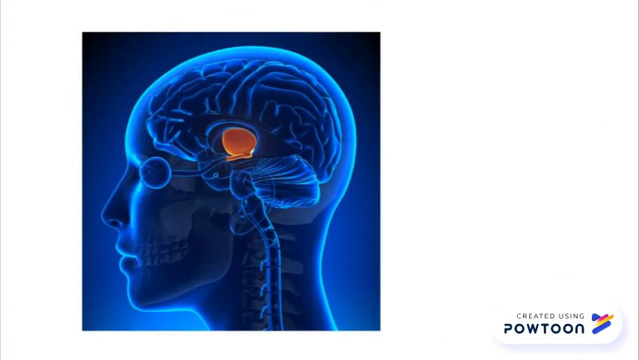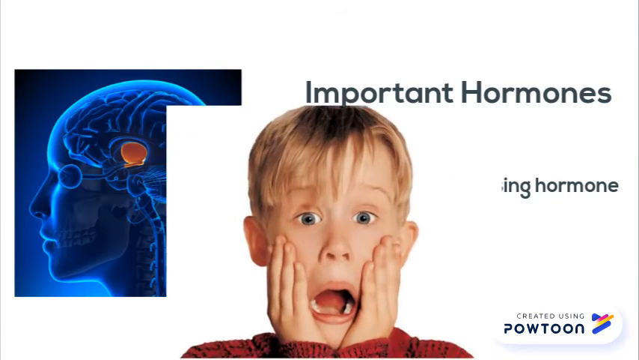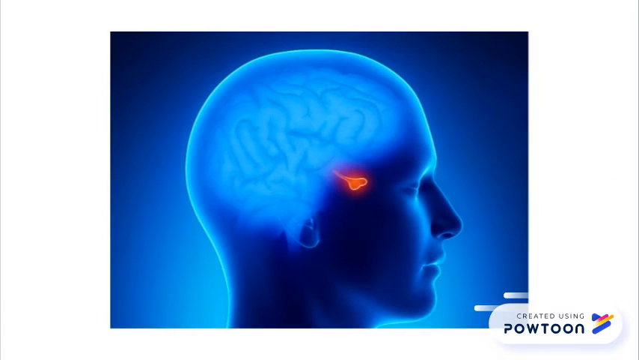First, the hypothalamus is a very small region of the brain, located at the base of the brain and close to the pituitary. In the anterior region of the hypothalamus, very important hormones are released, with one of them being corticotropin-releasing hormone, otherwise known as CRH. CRH is released when the body needs to respond to both physical and emotional stress.